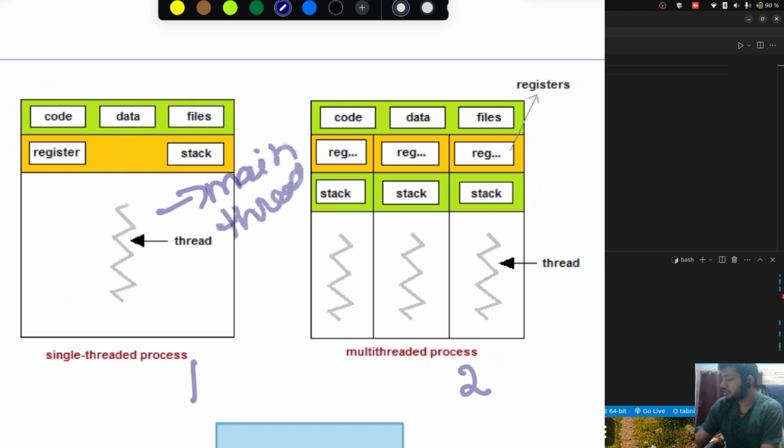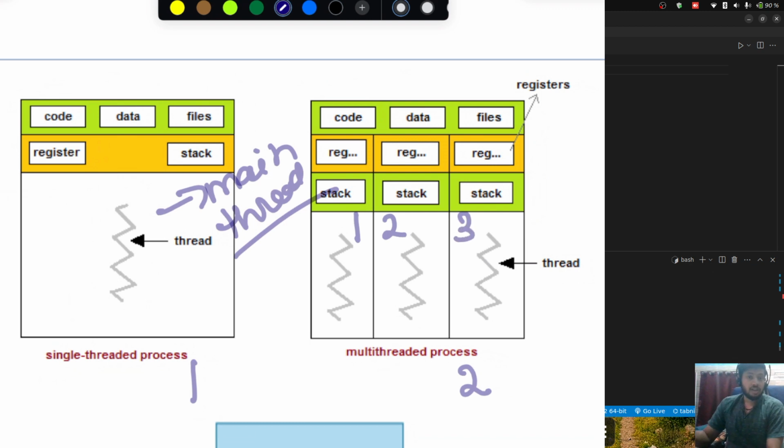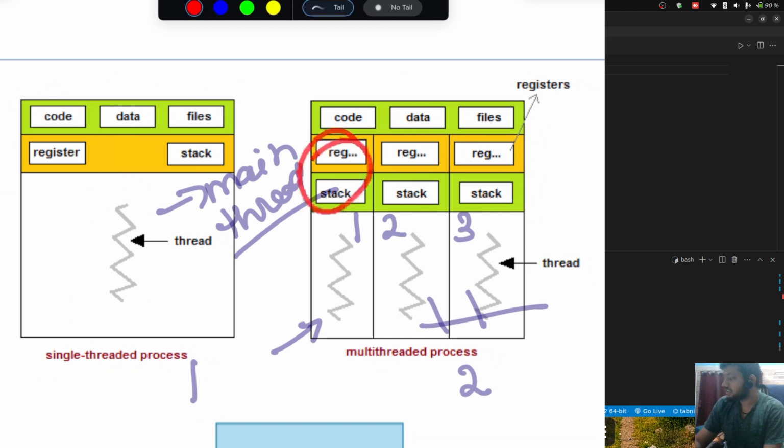Now, when we talk about a multi-threaded environment, there will be code, data and files that are common for all the threads, but the register and stack part will be dedicated to each thread. Right now we have three threads, thread number 1, 2 and 3. A process will always have one main thread. Here this one is the main thread, and we have created two more threads. These two threads are created by us, and there is one thread which will always be there, that is the main thread. Every thread has its own register and stack.